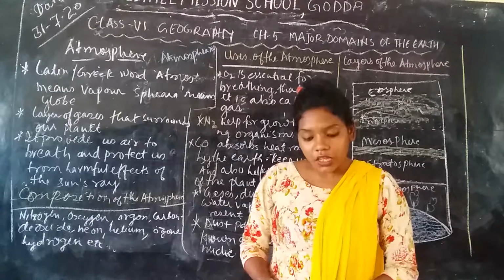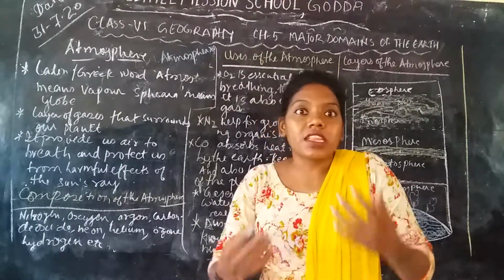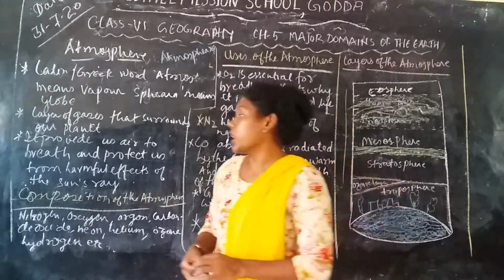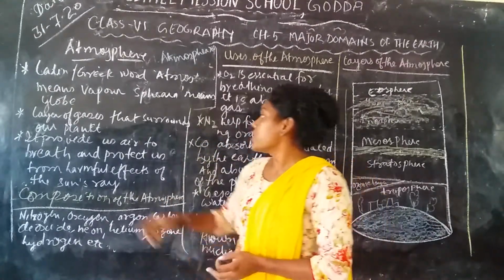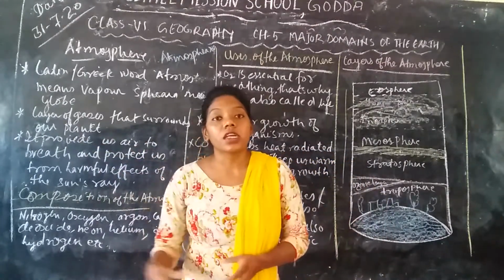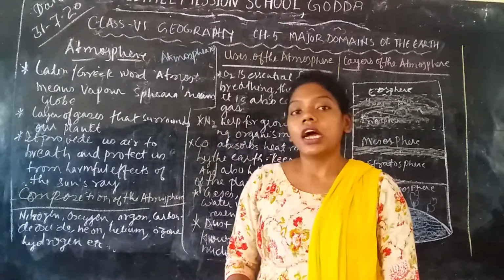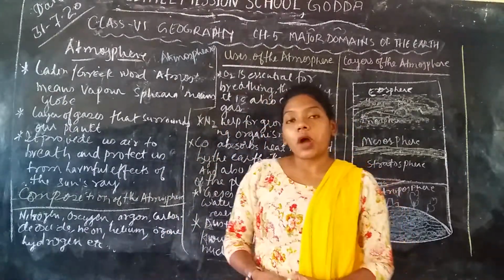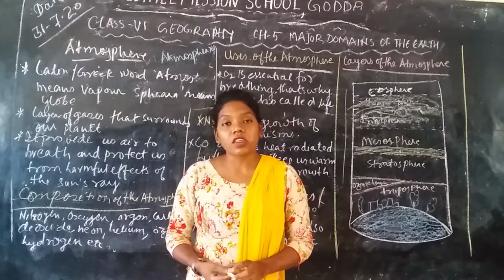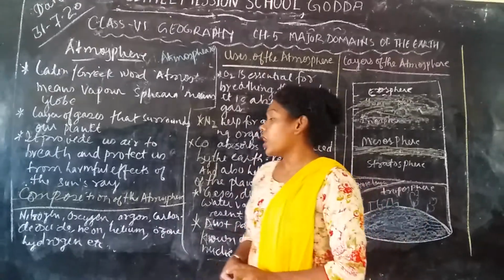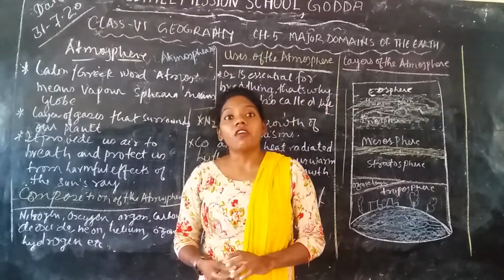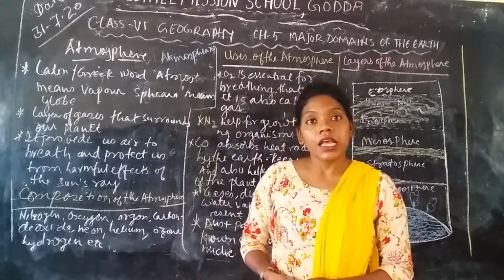If you define atmosphere, it is a layer of gases or layer of air which surrounds our planet, the earth's surface. It provides us various life gases or breathing gases, like carbon dioxide and oxygen. It also protects us from the harmful ultraviolet rays from the sun.